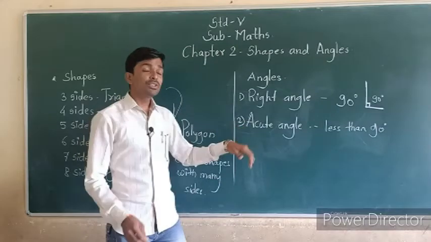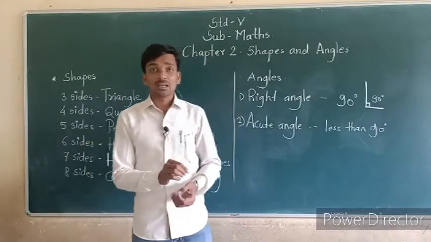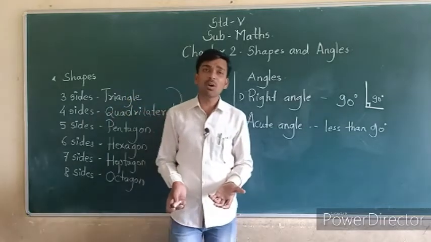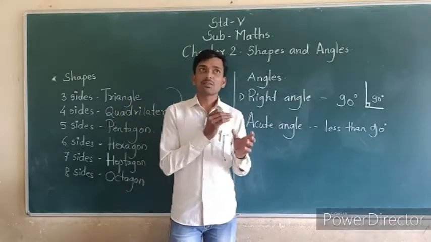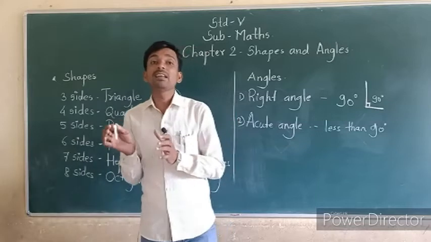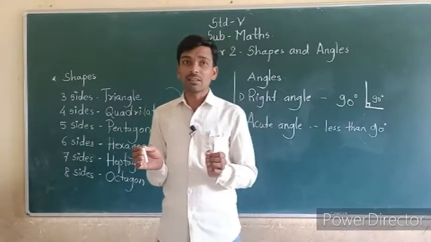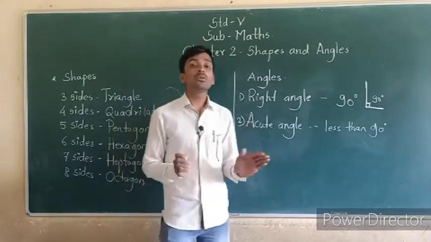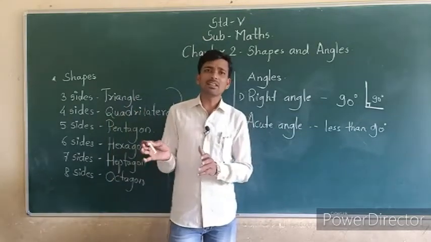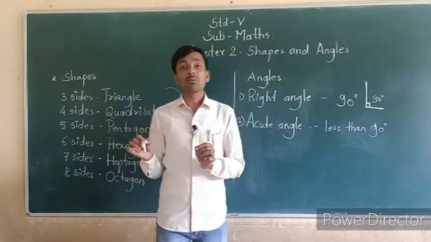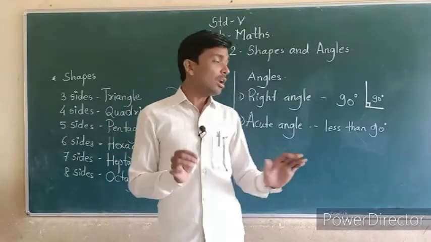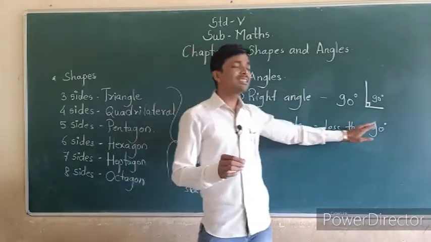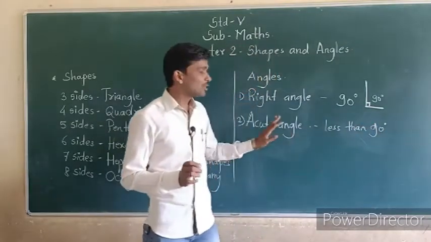Less than 90 degrees means what? From 1 to 89. These angles are called acute angles, from 1 to 89. Then 90 is called a right angle. Therefore I will write here less than 90. So that is called acute angle.